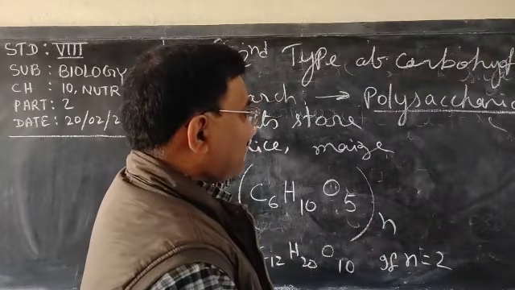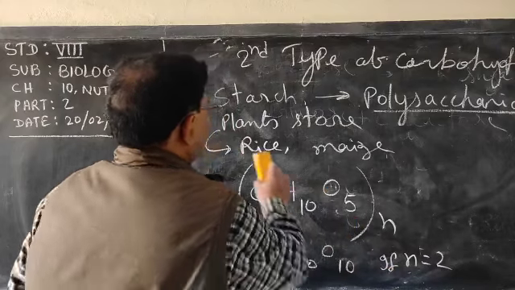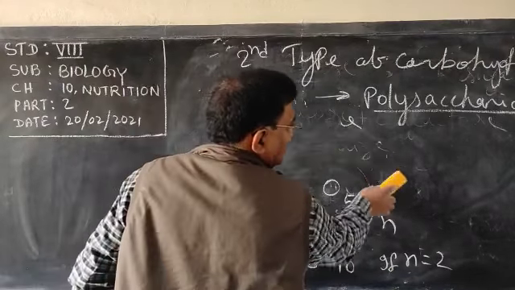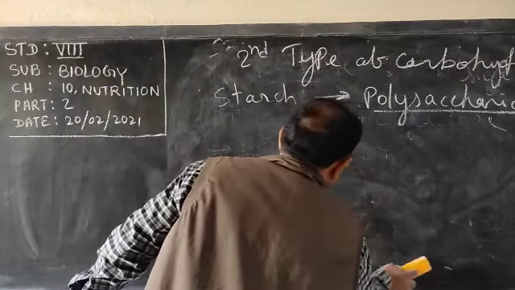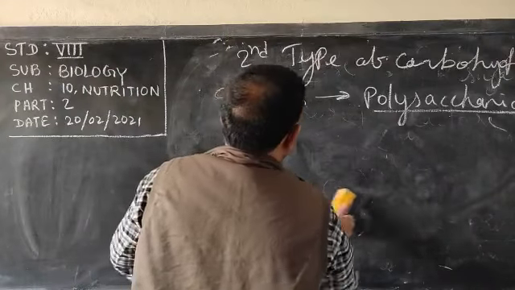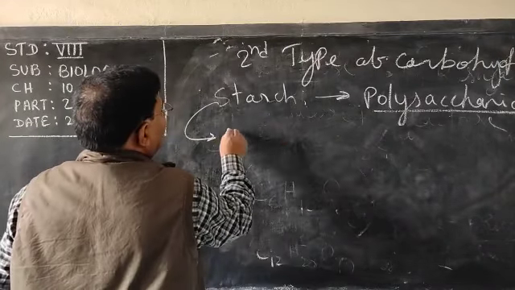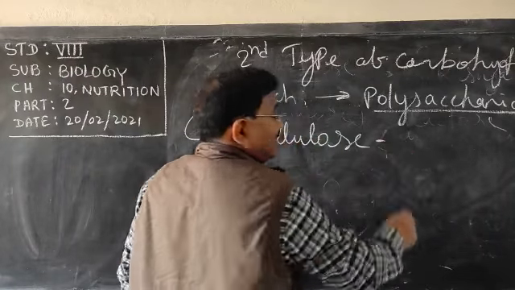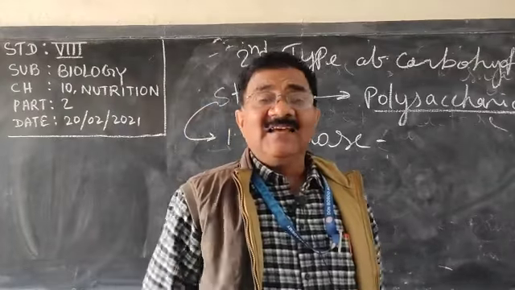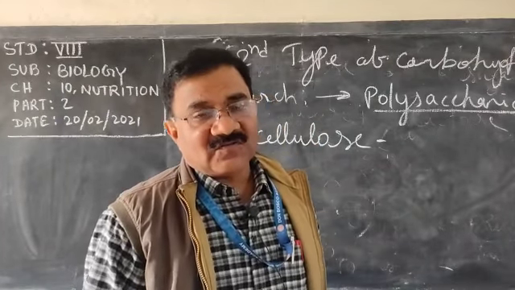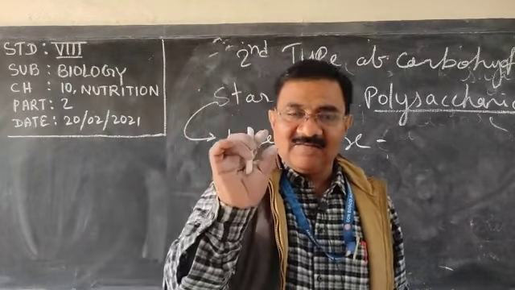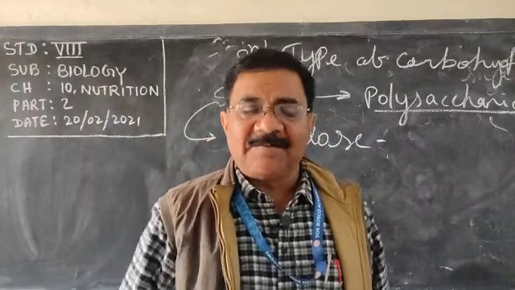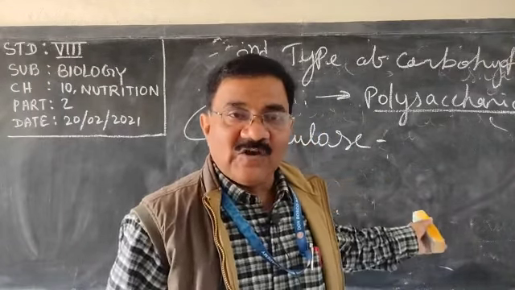Now this starch is of two types: cellulose and glycogen. One is cellulose, and you must have read that the plant cell wall is made up of cellulose. The cell wall, which is present only in plants, is made up of cellulose.